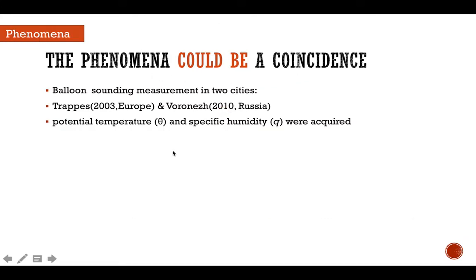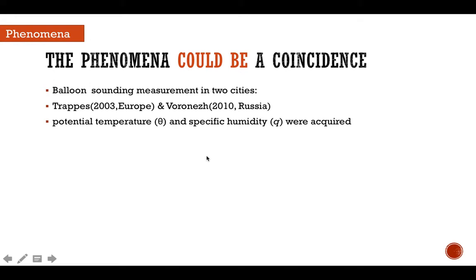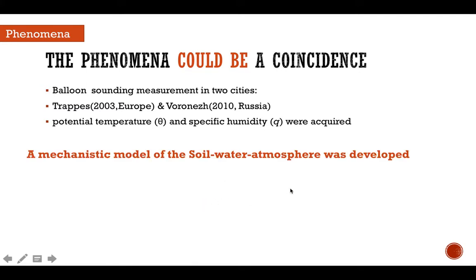Therefore, to further study the formation, two cities circled on the map in these two heat wave events were studied, and temperature and specific humidity were acquired, and then a mechanistic model was developed to analyze the data.